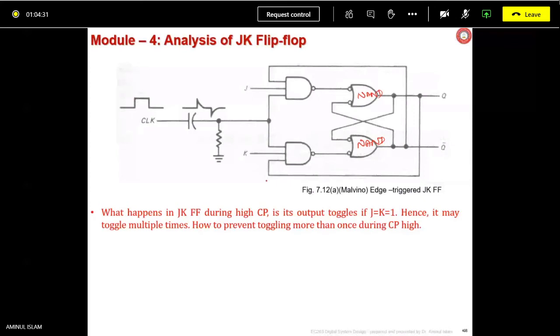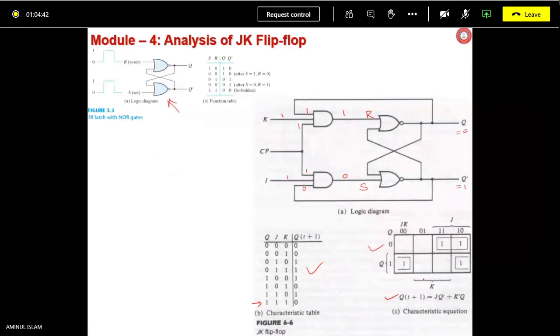We are calling it edge triggered because of the clock. We don't want to apply it like this. Why? We have seen here that if your JK inputs are both high, the output is toggling.